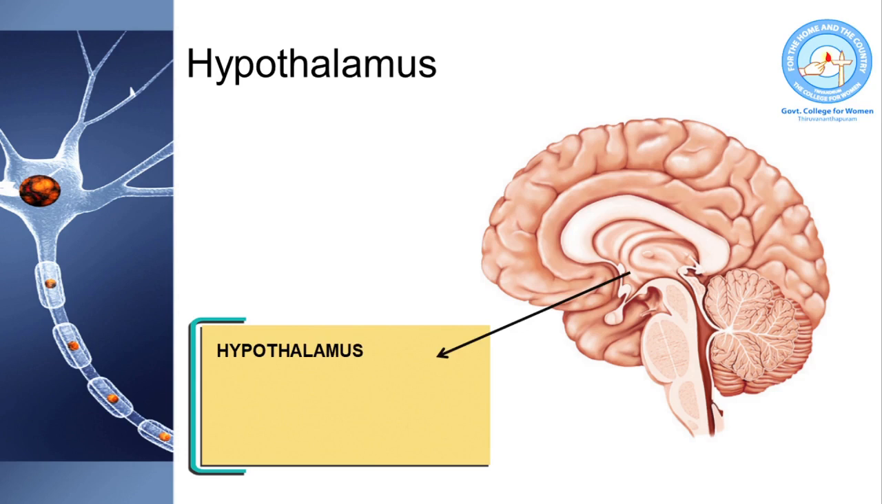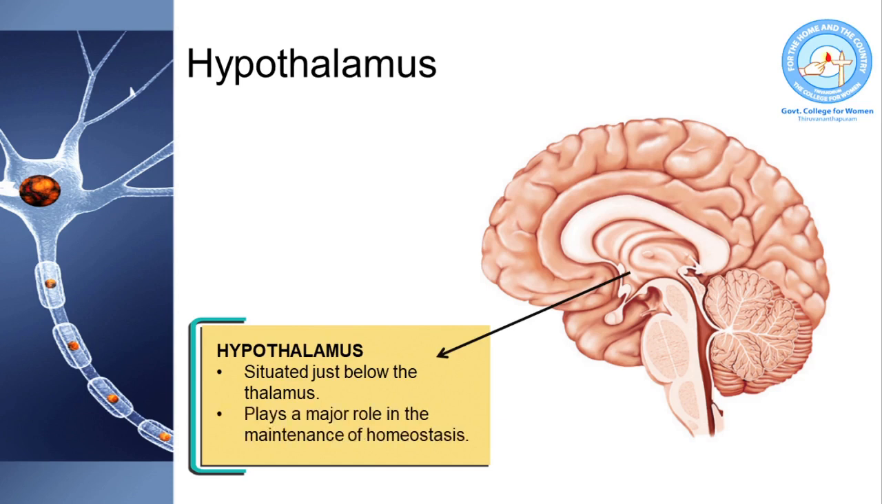Next is hypothalamus. As the name indicates, it is located just below the thalamus. It plays a major role in homeostasis. What is homeostasis? Homeostasis is the maintenance of stable and balanced physiological condition within our body. It involves regulation of body temperature, salt and water balance of the body, regulation of hormone secretion, etc. All these are essential for maintaining homeostasis and it is done by the hypothalamus.